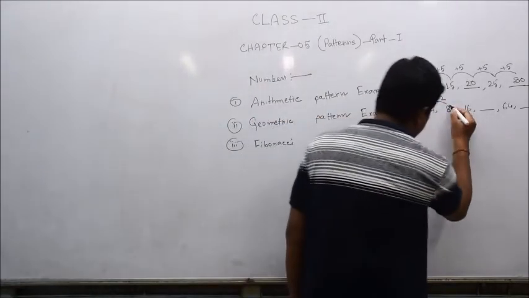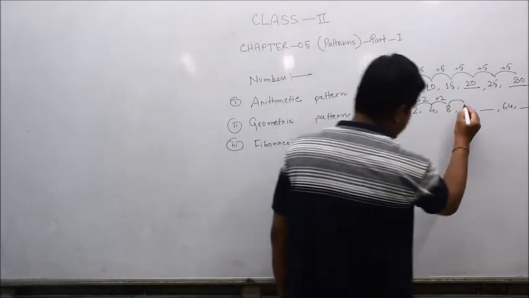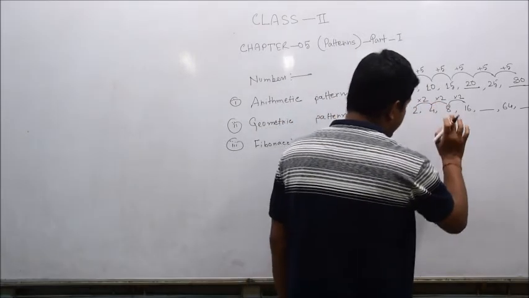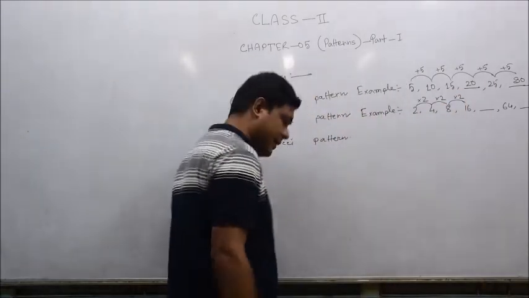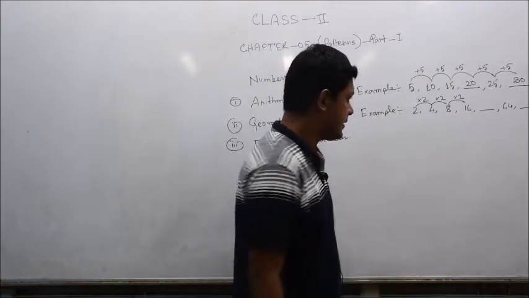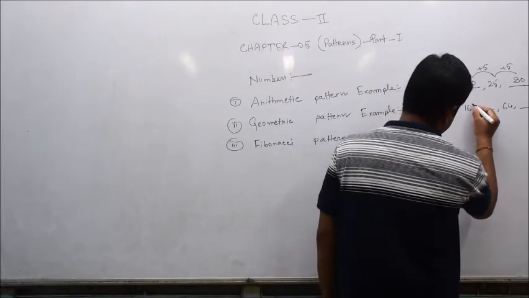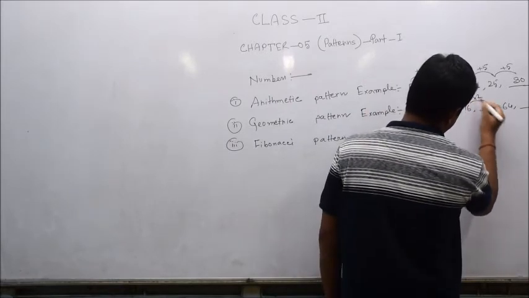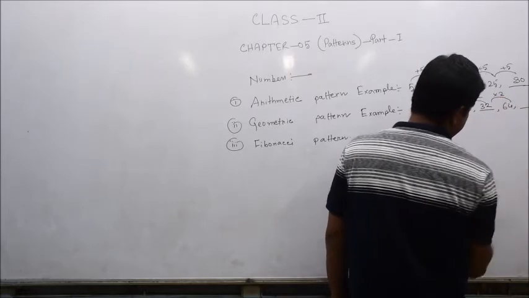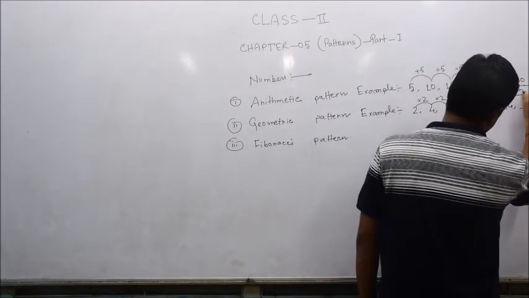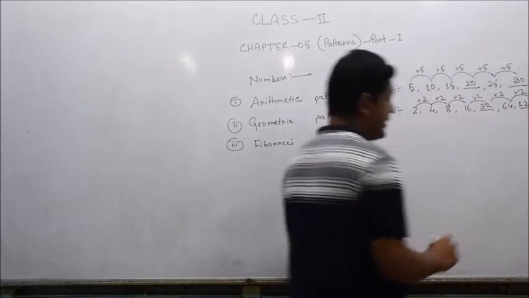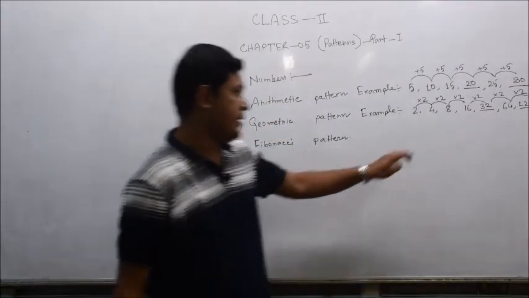Similarly the table of 8, 8 ones are 8, 8 twos are 16, yes, 8 twos are 16. So each number multiplied by 2 becomes the next number. The pattern is going this way. Similarly the table of 16, 16 ones are 16, 16 twos are 32, it becomes 32. Similarly 32 into 2 becomes 64. Similarly 64 into 2 becomes 128. So this way the pattern is growing.